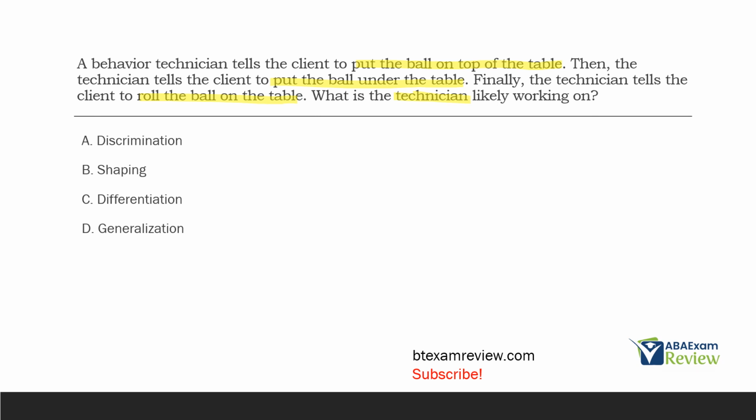So what we're looking at really is C, response differentiation. And that's the key, and you've got to understand the difference between discrimination and differentiation. We've got 3 different responses. The client has to differentiate responses based on what he's asked to do. He's not shaping, there's no approximations going on here. And we're not generalizing because we're not moving to a different setting. It's not a new technician. It's the same teaching scenario over and over again. So we're not generalizing anything. The technician is working on differentiation. He's trying to get the client to start to differentiate between these different responses. In this case, some prepositions and some actions.